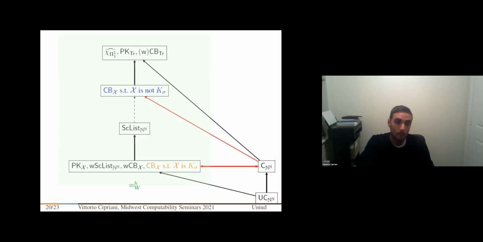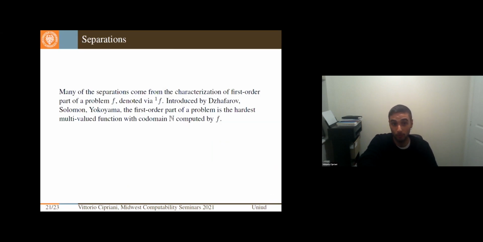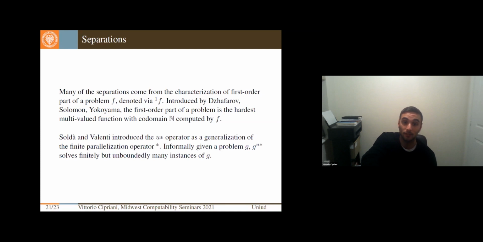Now I'm really finishing the talk, just mentioning that most of the proofs of the separations we have in the previous slide come from the characterization of the first order part of a problem, which was introduced by Dzhafarov, Solomon, Yokoyama, and is the hardest problem with codomain N that F can compute. Also, consider this operator that was introduced by Soldà and Giovanni, which will become clear in the next slide. It's a generalization of the parallelization operator, but informally, we can solve unboundedly many instances, not only finitely many instances of them.